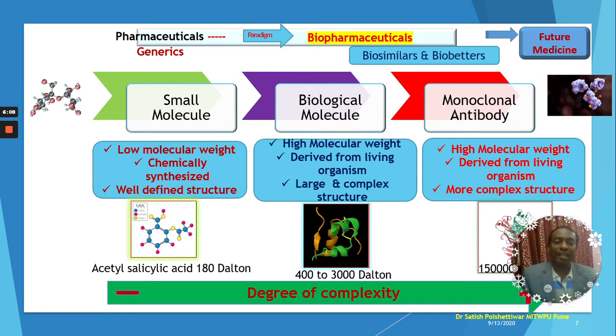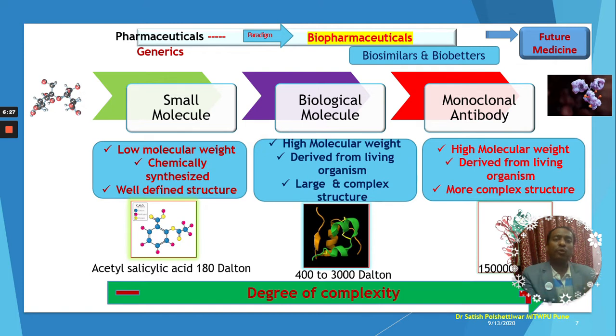When you talk about biological molecules, which are derived from living organisms, it could be bacteria, viruses, fungal species, or any other living microorganisms, having large and complex structures with molecular weight between 400 and 3000 Daltons. These are the things we need to understand about biological molecules.